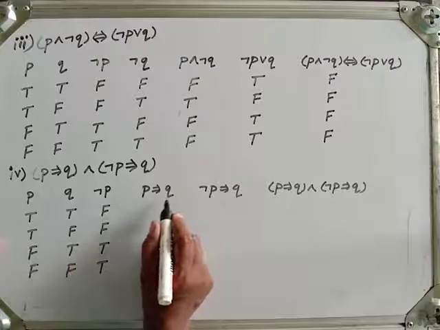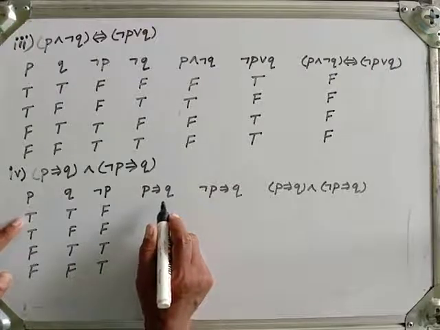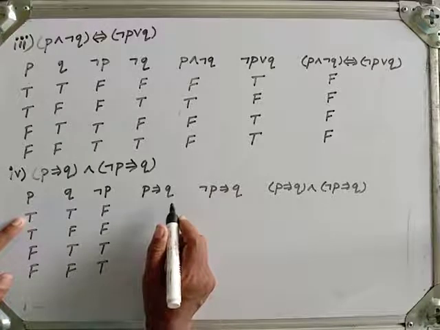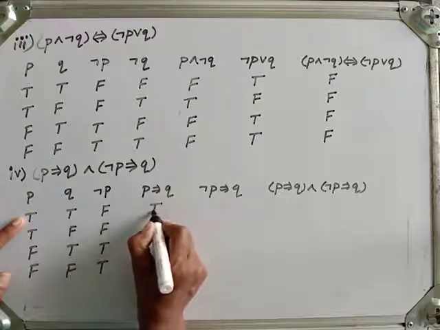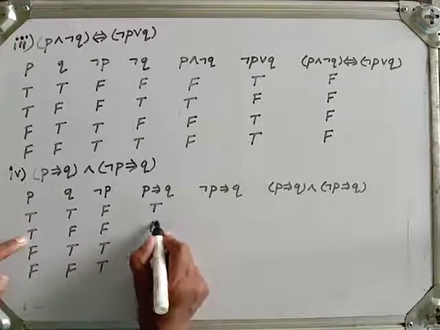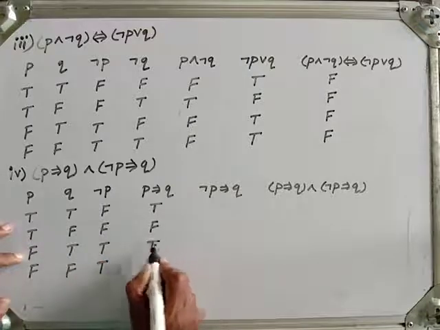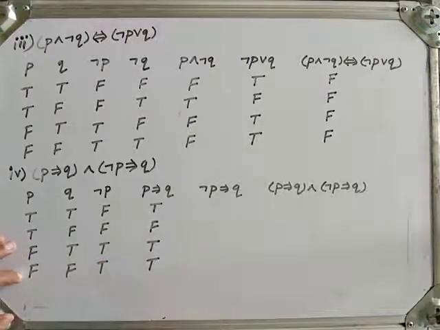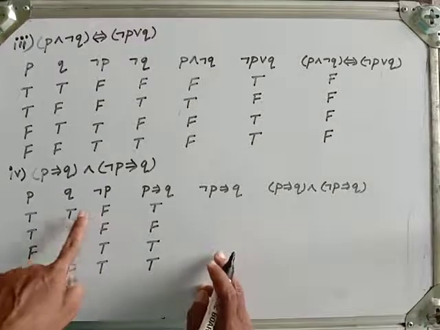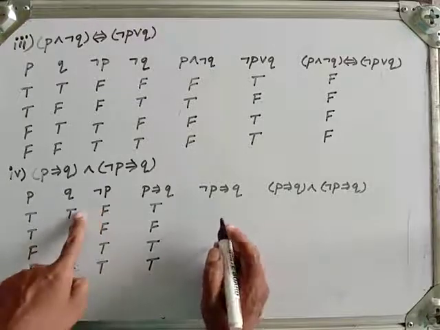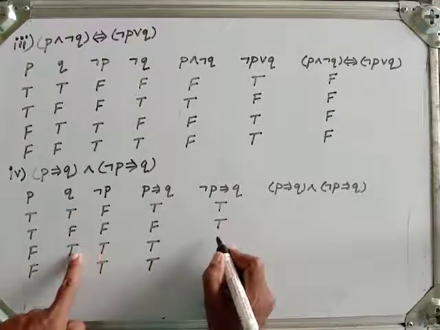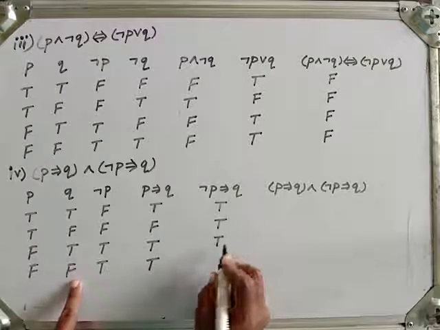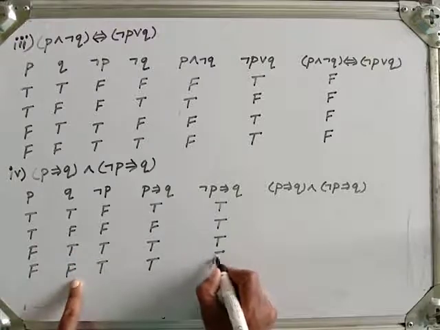P implies Q. In P implies Q, you know, if premise is true but the consequence is false, then it is false, otherwise true. So here it is true, true implies false, so false, false implies true, then true, and false implies false is again true. Now negation P implies Q, so false implies true, this is true, false implies false, true, true implies true, true, and true implies false is now false.